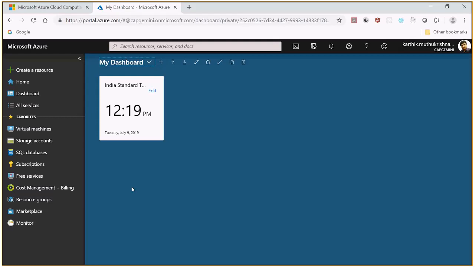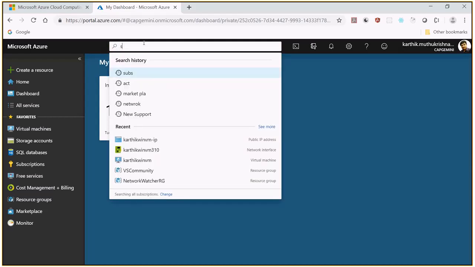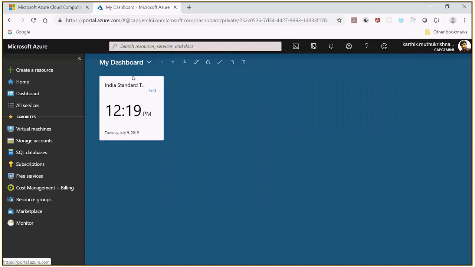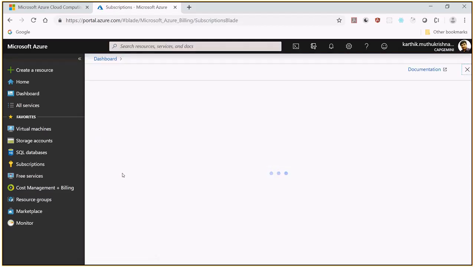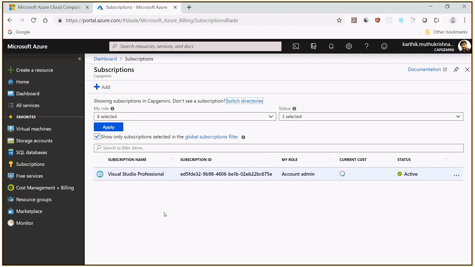But in order to practice here, or to work with the resources under that portal, you need to have a subscription. To check for the subscription, just type subscriptions and check. If it shows some subscription, then you are allowed to work with the resources under this Microsoft Azure portal. Otherwise you can't. Right now I am subscribed with my Visual Studio Professional, so I can work with that. So this is your portal.